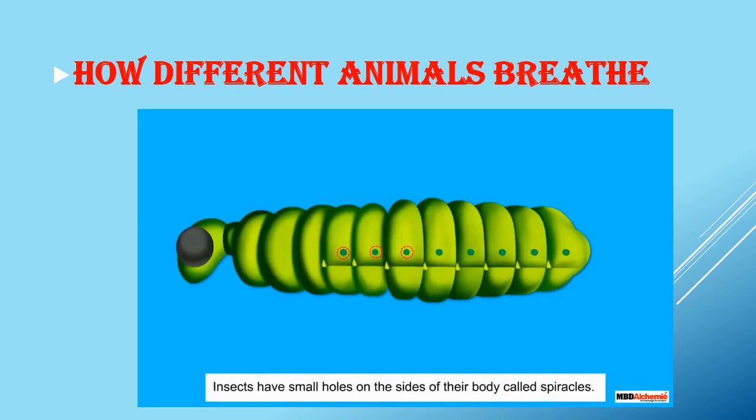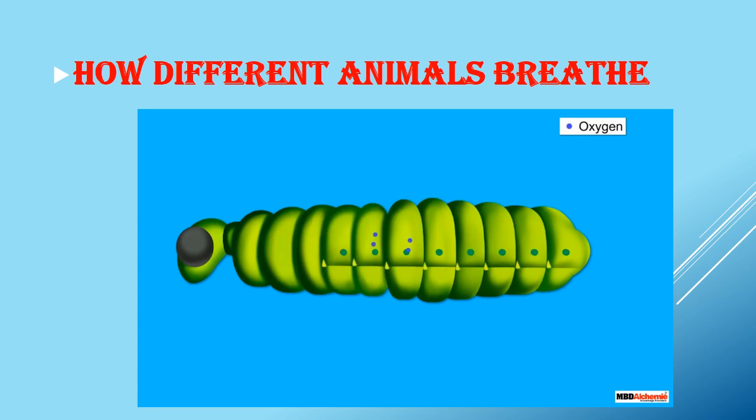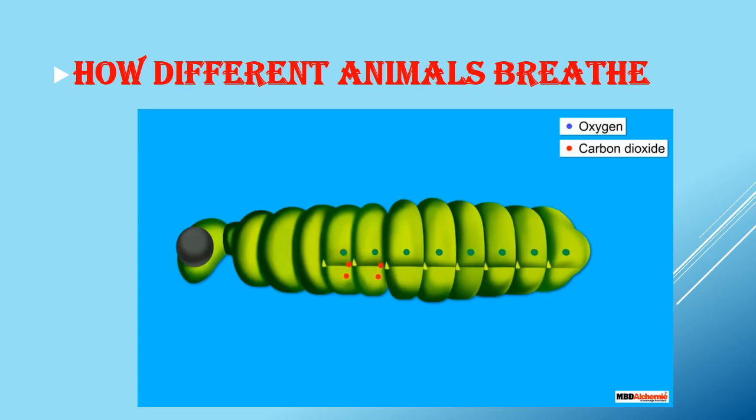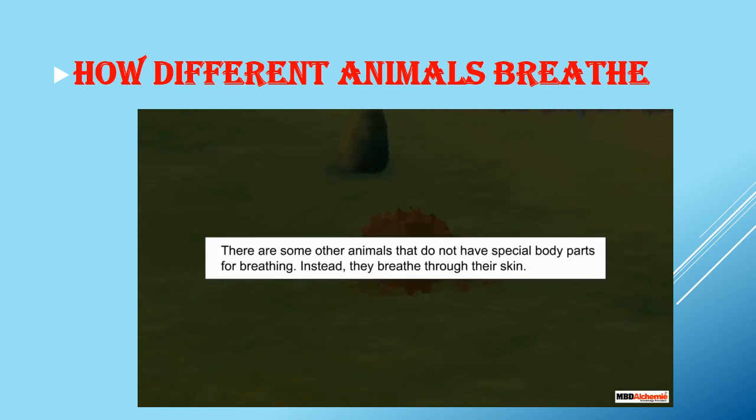Insects have small holes on the sides of their body called spiracles. These spiracles are connected to a network of air tubes that reach to all the parts of their body. Air enters inside an insect's body through the spiracles and reaches to all parts of the body with the help of this network. Different body parts take in this oxygen and release carbon dioxide that moves out of the body through the same path.